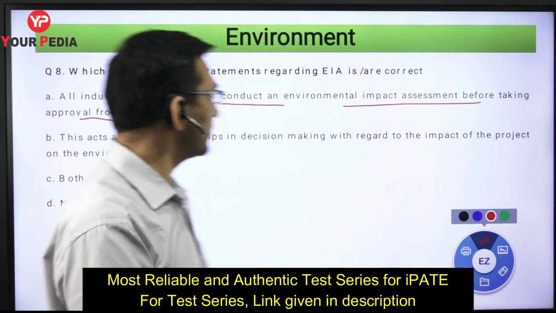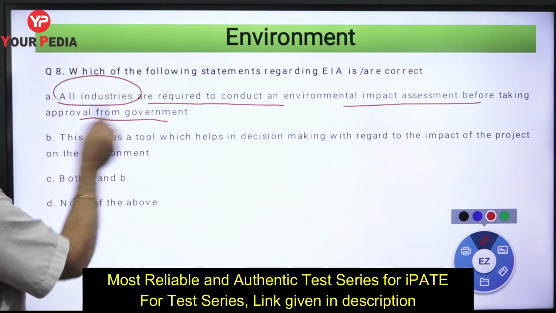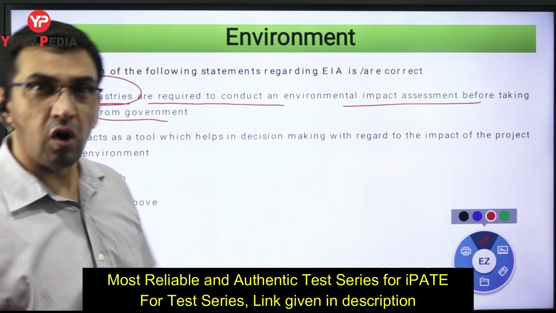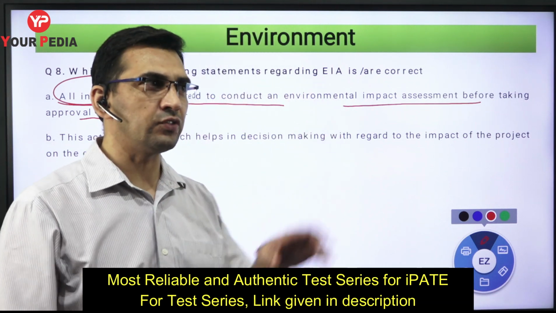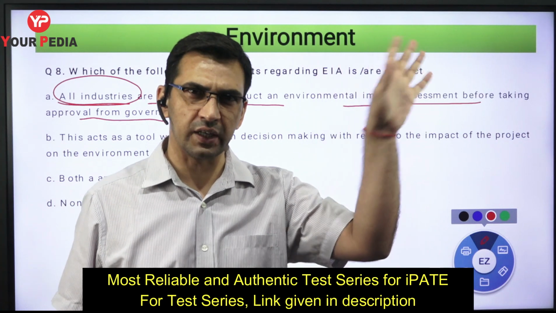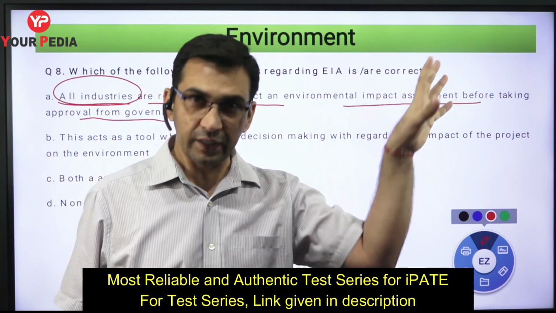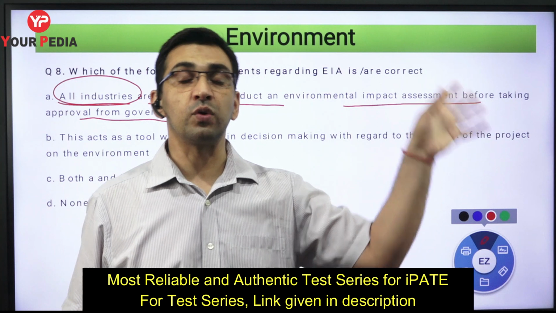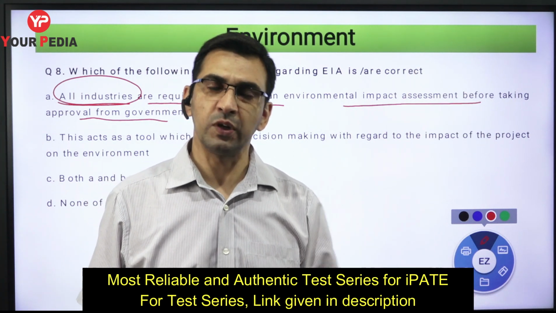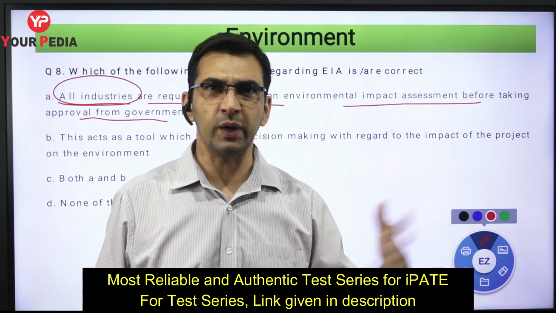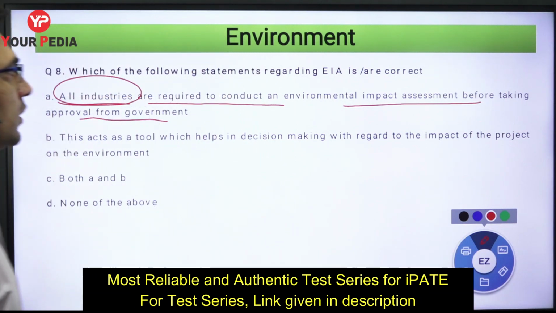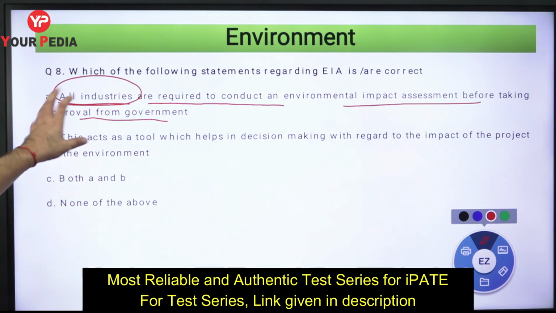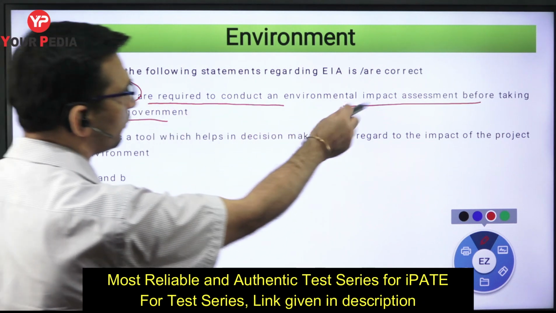Right. So the first statement, if we say all industries, it is not applicable to all industries, all projects. No, it is not the case. Basically, the government has given guidelines with around 50 different categories for which you need to carry out the environmental impact assessment, not each and every industry, right? That way it would be a Herculean task and I think it would not be possible. But wherever you feel that it definitely is going to have an impact, there you do it. So all industries are not required. So the first statement is out.